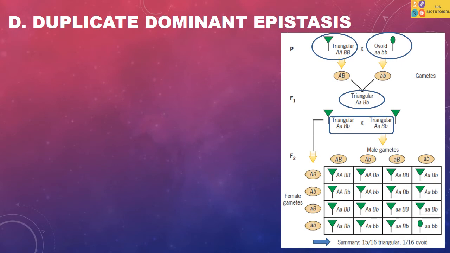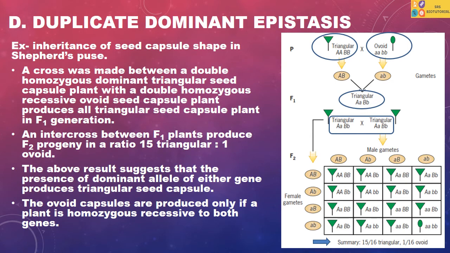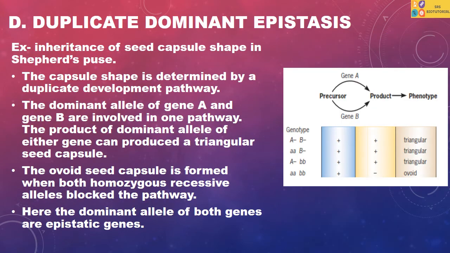The above result suggests that the presence of a dominant allele of gene A or gene B produces a triangular seed capsule, whereas the ovoid capsule is produced only if a plant is homozygous recessive for both gene A and gene B. The capsule shape is determined by a duplicate developmental pathway.